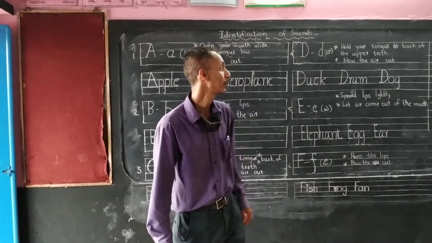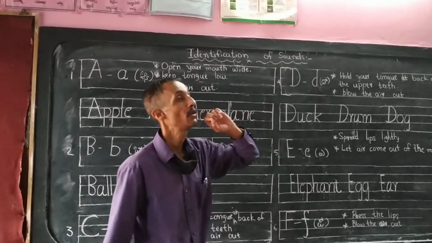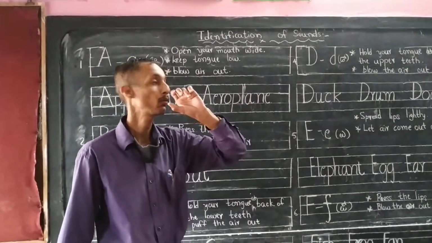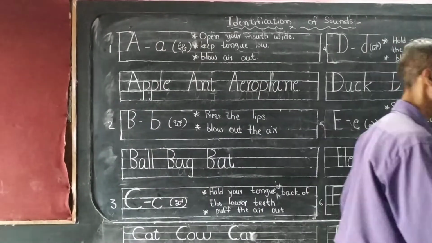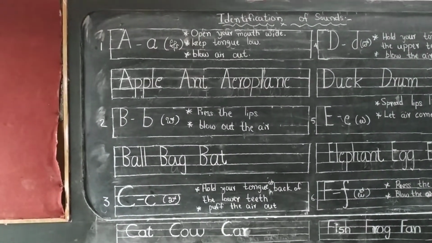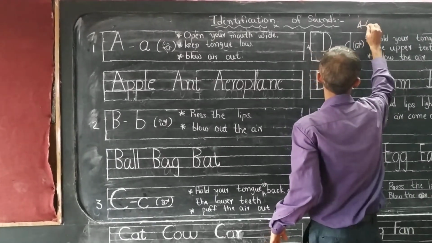Parents and children, today we will discuss the identification of sounds. Sounds come from different letters. Actually, in English there are 46 phonetic sounds.